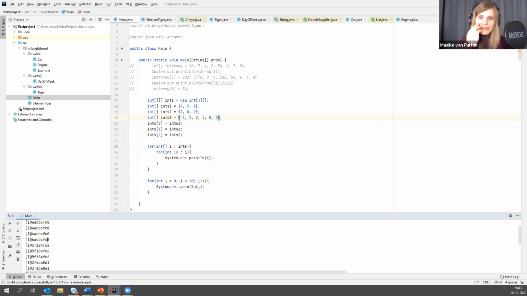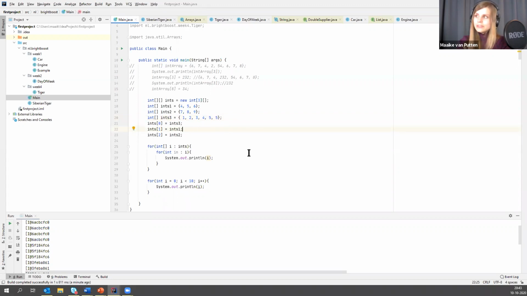Yes, so Leon has given everybody a piece of advice. Study this topic well, because Oracle really likes it on the exam. Yeah, so the main thing you shouldn't fall for is that you cannot extend the length of an array. And that's also one other thing I want to show, and that you cannot access elements that are bigger than the length because you get the array index out of bounds.